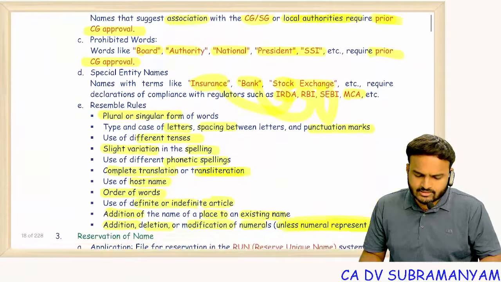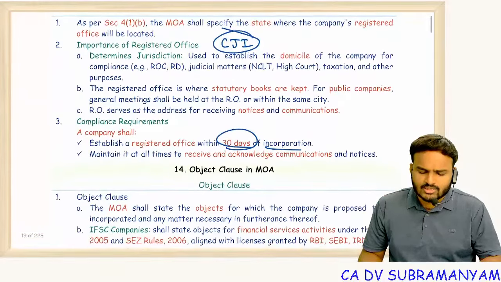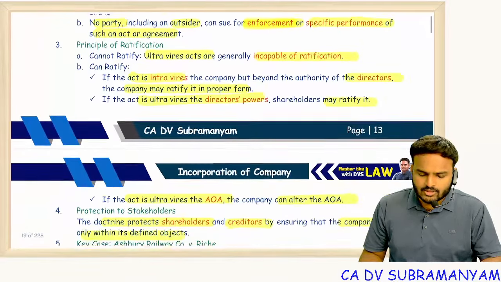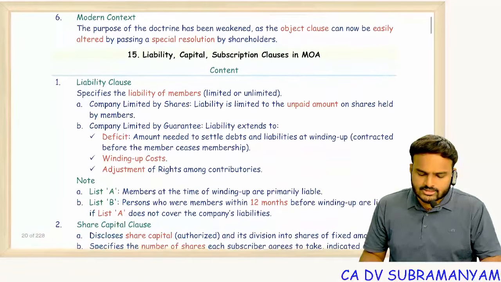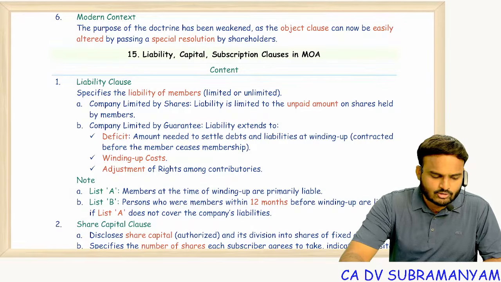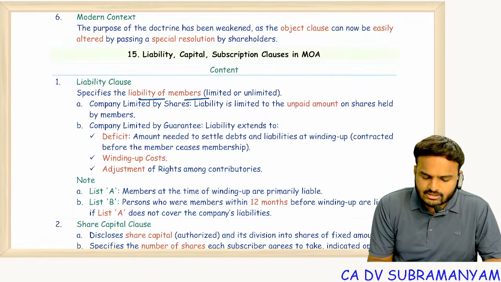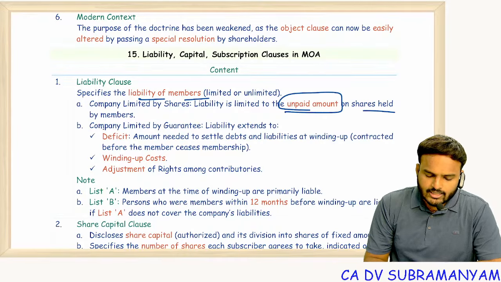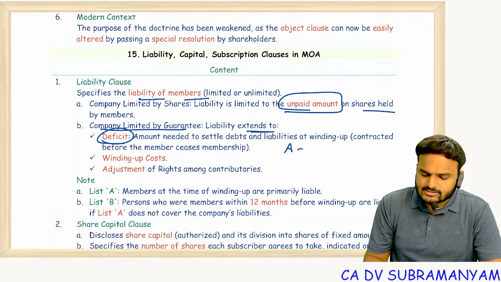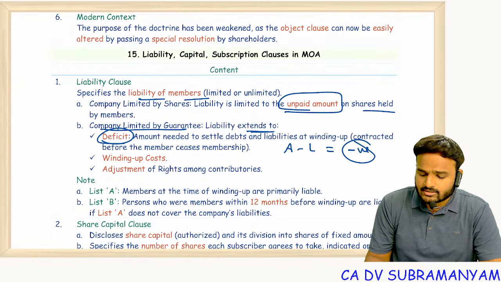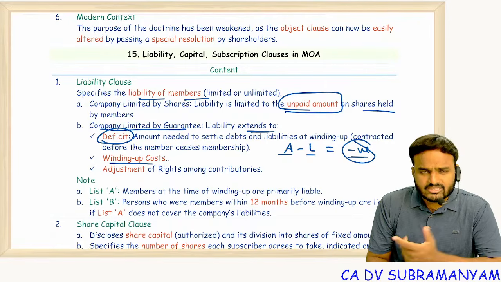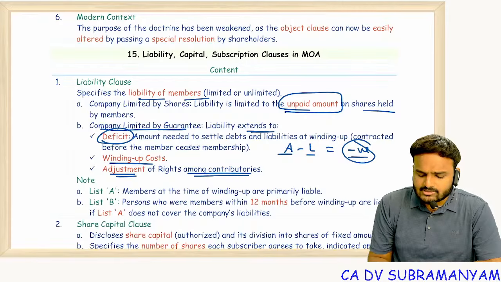So all the points I covered. If you go with Section 12 about IFSC, you will see a special point. Object clause, ultra vires, we completed. Next one, liability clause. Liability clause specifies the liability of the members. In a company limited by shares, liability is limited to the unpaid amount, and in a company limited by guarantee, liability extends to the deficit amount, that is assets minus liabilities if there is a negative figure. So assets minus liability, the deficit, winding up cost, that is liquidator remuneration, adjustment of rights among the contributories.